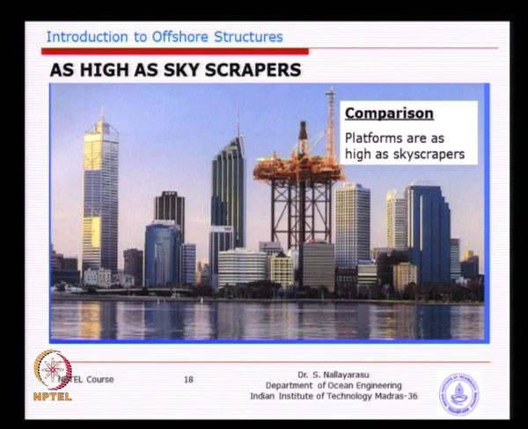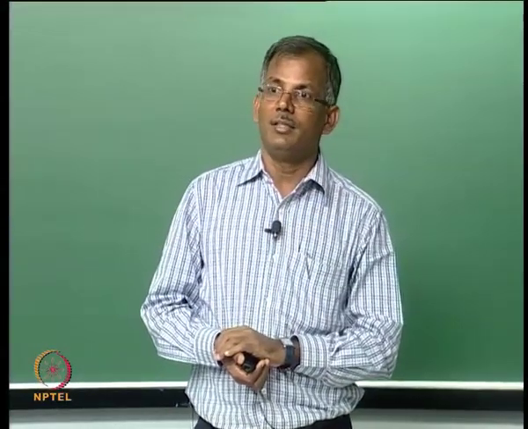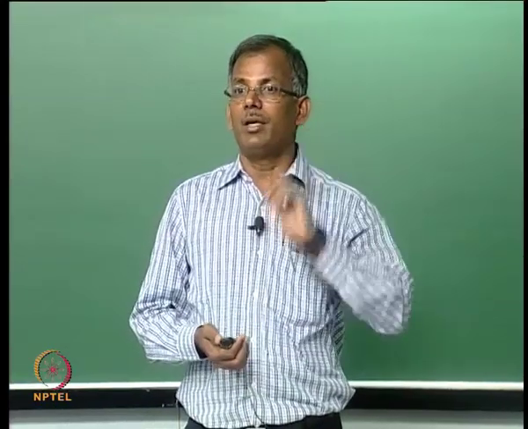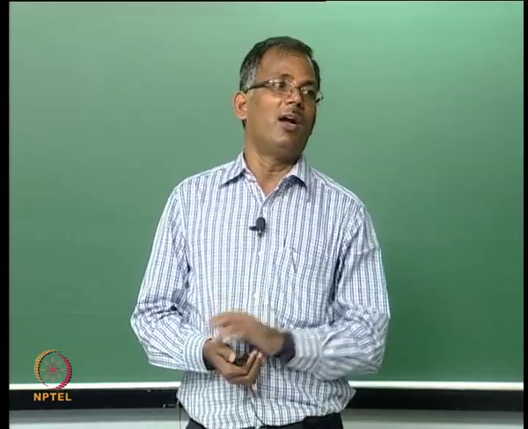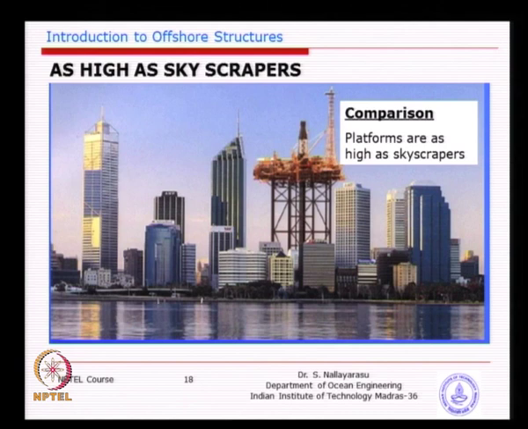And the structures, I think you should realize when you see the picture, are not so small; they are very high. For example, a 100-meter water depth jacket is as much as a 30-40 story building, but imagine a 600-meter water depth jacket; it could be taller than any of these buildings. So, the structures are taller, slender, limited by their own size and shape, and subjected to severe environmental conditions, and loads are placed at the top, unlike other building structures where the loads are uniformly distributed.